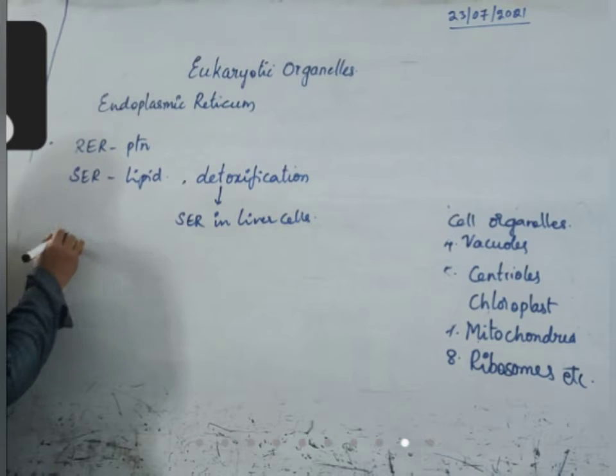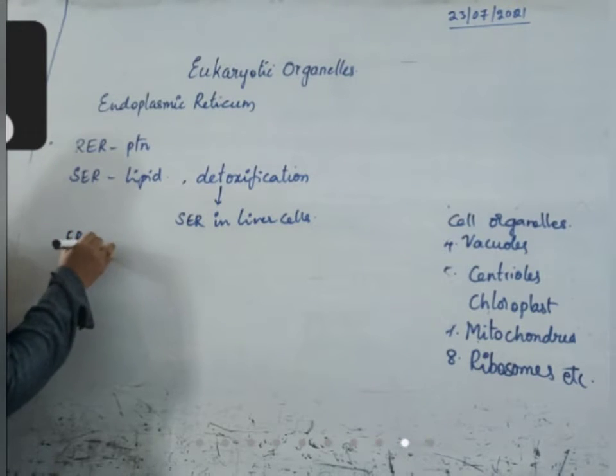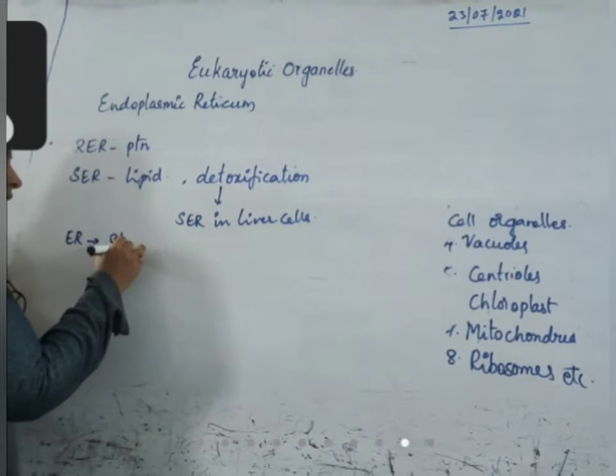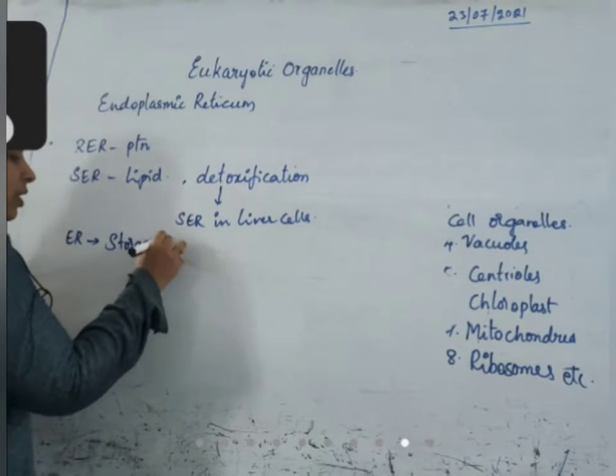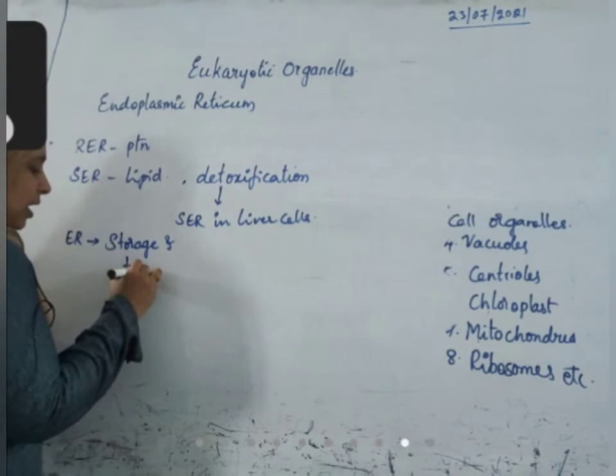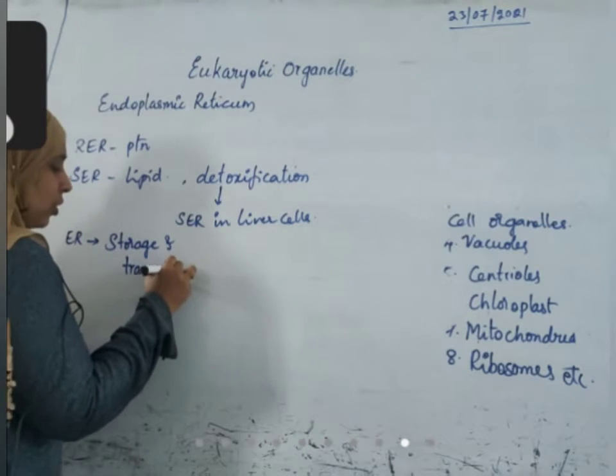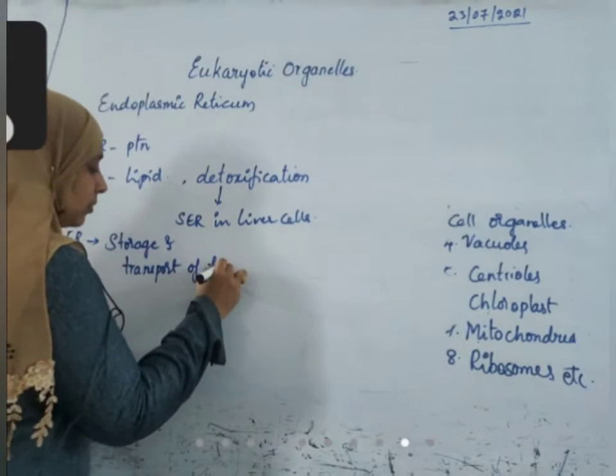Apart from that, the endoplasmic reticulum also helps in storage and transport of proteins.